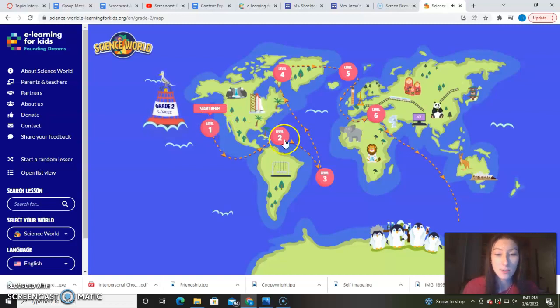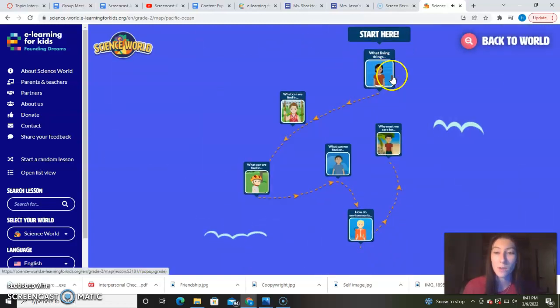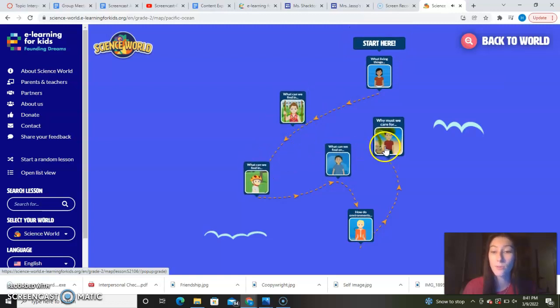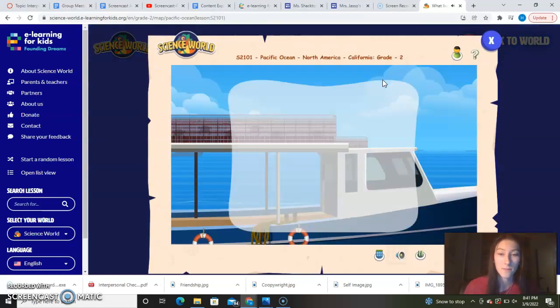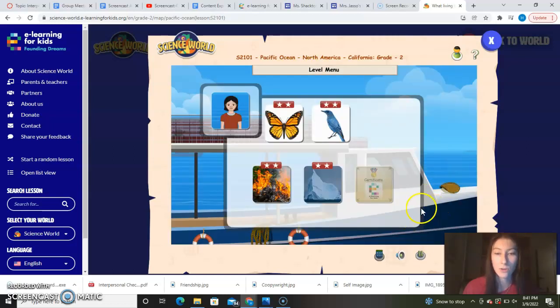As you can see, there are many different levels. It goes all the way up to 8. We'll press level 1, and I'll show you a little bit. There are 1, 2, 3, 4, 5, 6 different icons you can click on. Let's click on the one that says start here. It takes a second to load, so give it a few seconds, and then a little turtle and a lady will pop up.